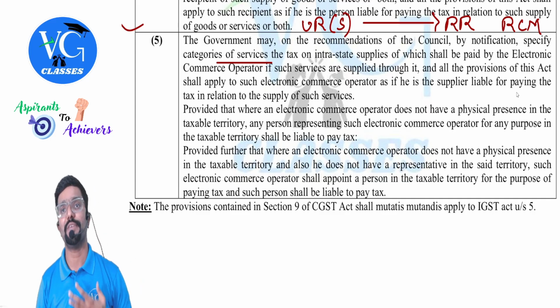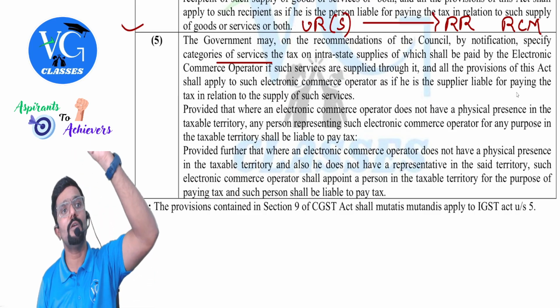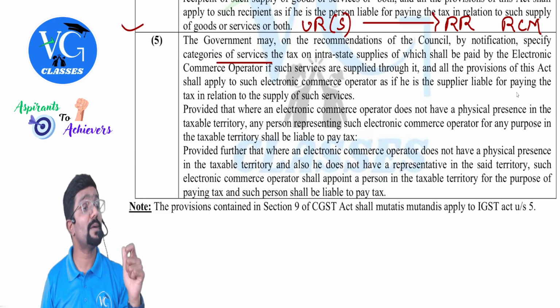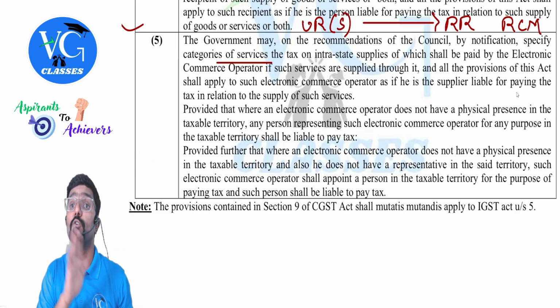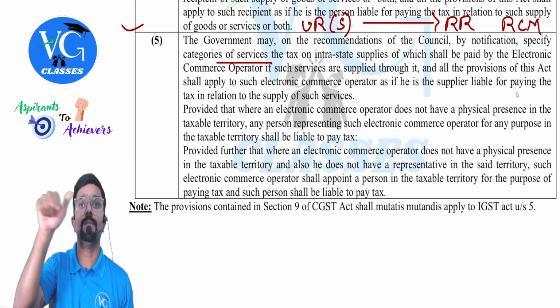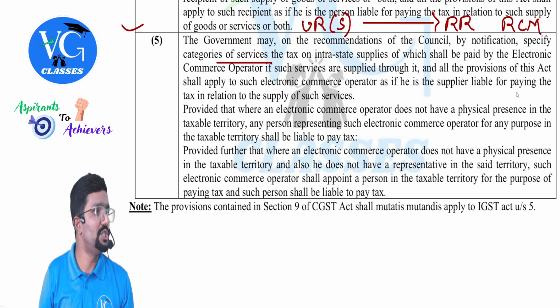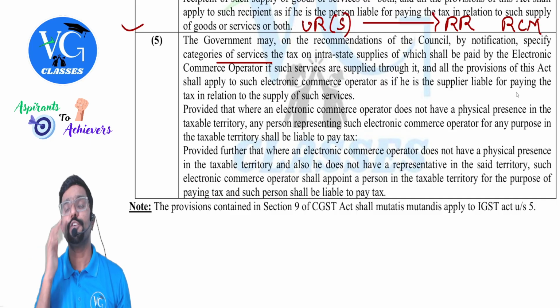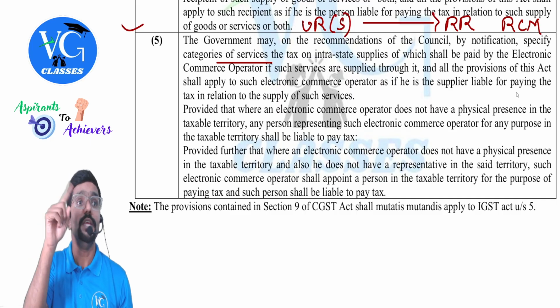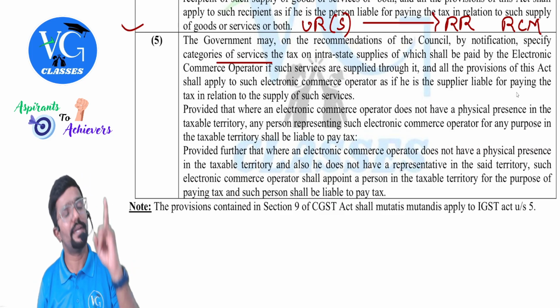Now section 9.5 is giving power to the government. Government, you notify any supply of services which is supplied through whom? E-commerce operator. Who should pay tax on it? E-commerce operator. Means as if they are the one who is liable to pay GST. In this case, the provisions of GST is applicable for whom? E-commerce operator. If any non-compliance, who will be penalized for it? E-commerce operator.